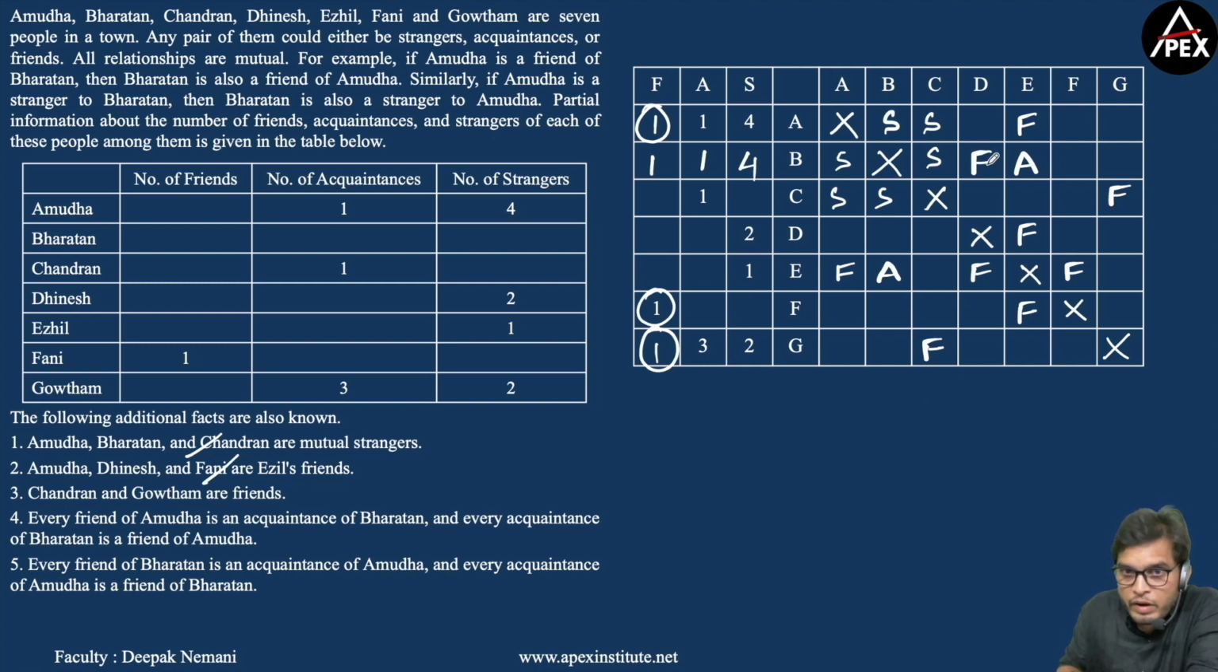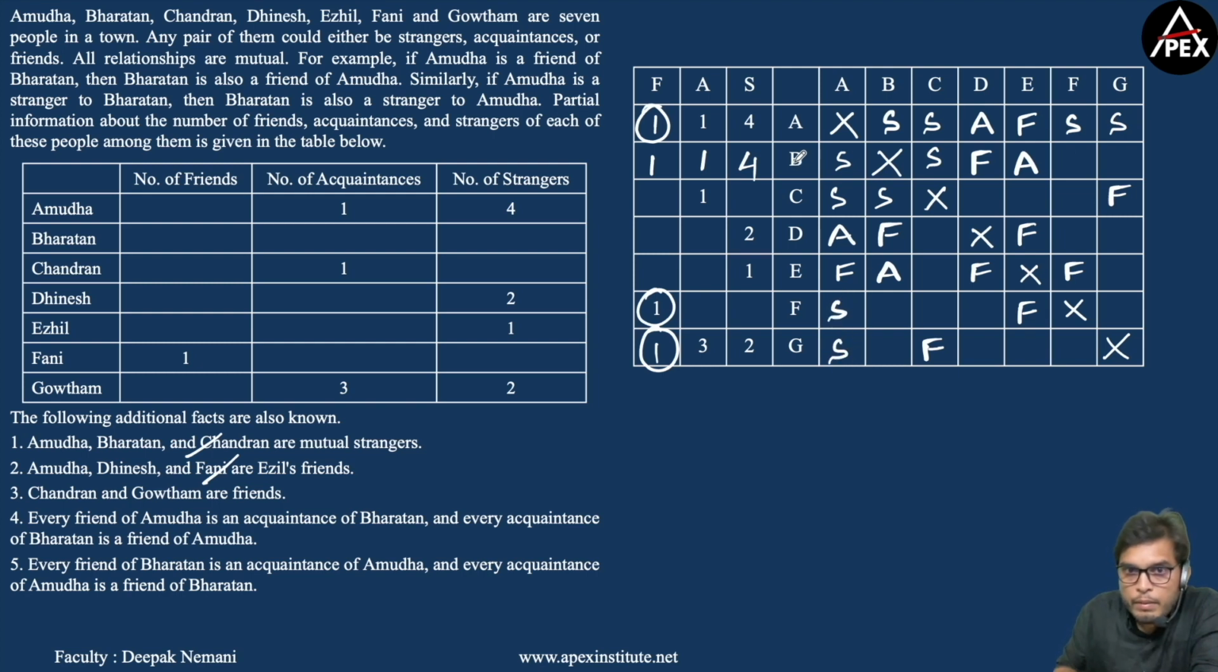So if D is friend of B, B will be a friend of D. And if D is friend of B, D will be an acquaintance of A, and A will be an acquaintance of D. Now we have A having 4 strangers, 1 acquaintance and 1 friend. Here we have 2 strangers, 1 acquaintance and 1 friend. So the remaining 2 should be strangers to A. So F and G are strangers to A. So A is a stranger to both F and G.